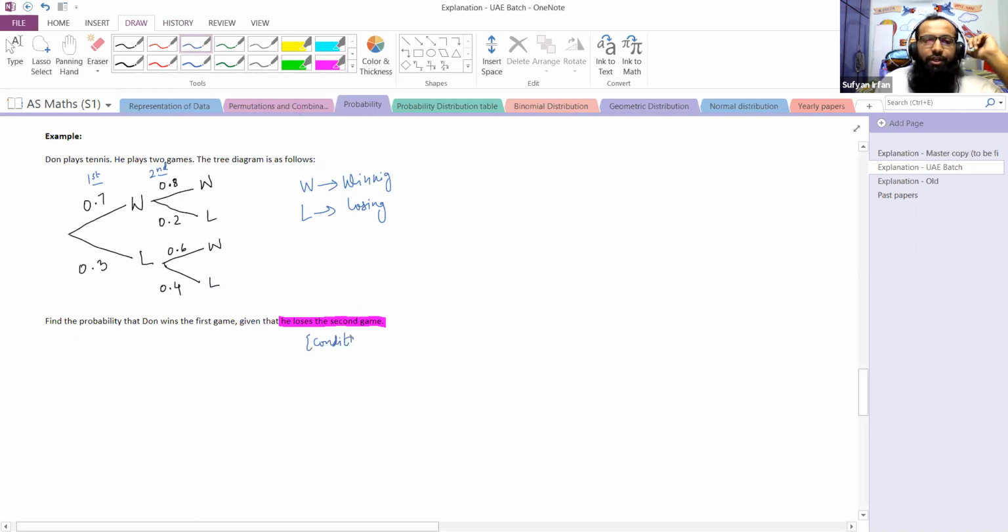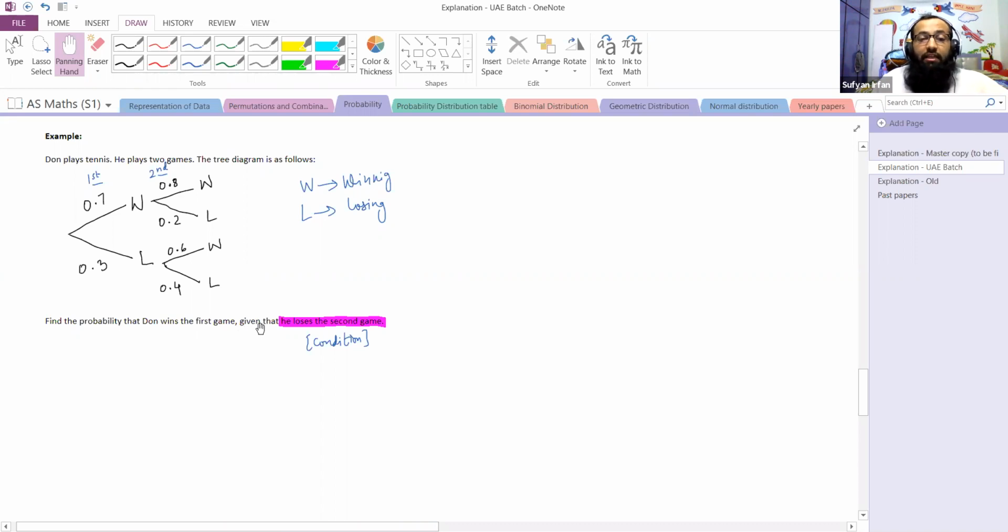Will the words given that always be used? No. In a few questions the examiner uses these words, and in a few he does not. It depends upon the number of questions that you practice before going into an examination, so that you are pretty sure as to what is actually the meaning of given that.